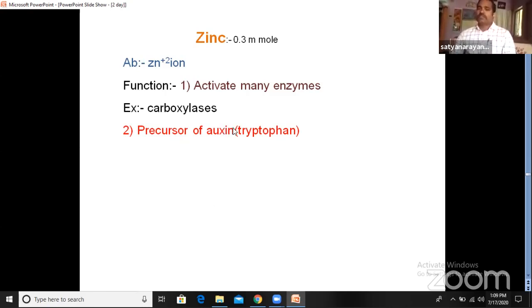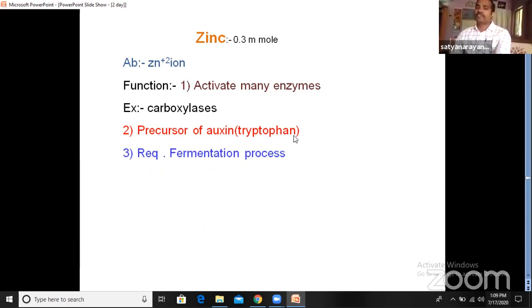So what is auxin? It is a plant growth regulator, right? That means it is useful for the growth of the plant. To synthesize this auxin, zinc ion acts as a precursor. Precursor means before the synthesis of the auxin, it should be in the form of tryptophan. So after tryptophan, the auxin will be synthesized. So zinc ion is useful for the synthesis of the precursor of auxin in the form of tryptophan.